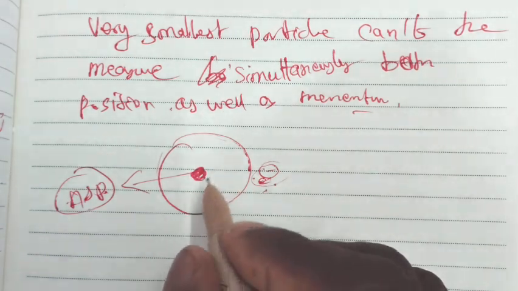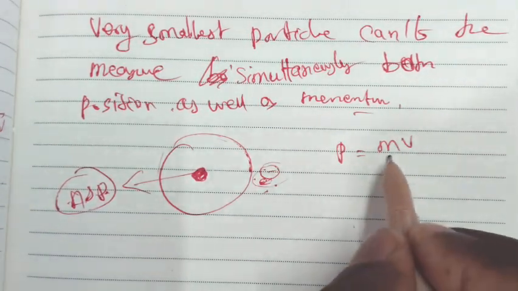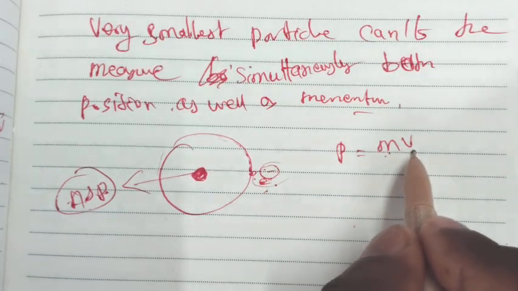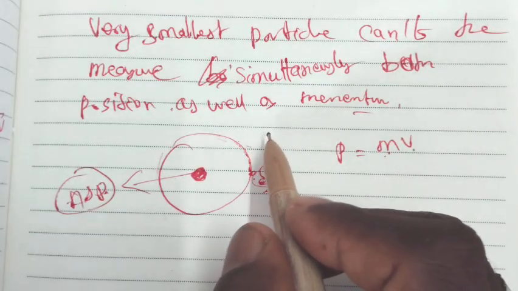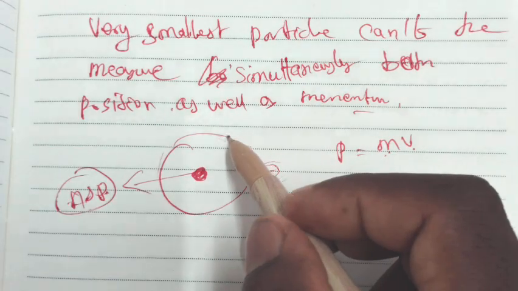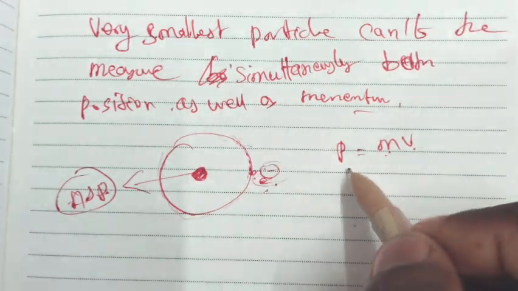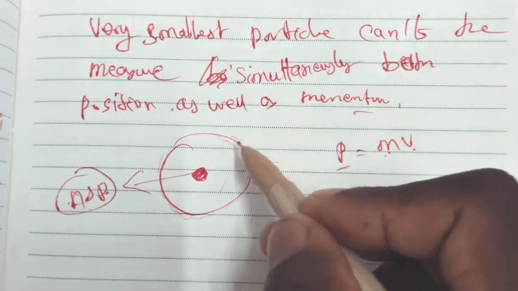Whatever the position or momentum, p is equal to mv, the mass of the particle times velocity. Velocity is nothing but the displacement from one point to another. Whenever the electron moves or rotates in its path, we can find the momentum. But during the motion, we cannot say whether the electron is here or here or here.